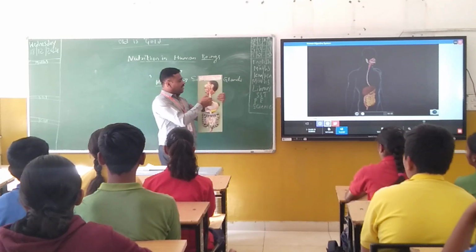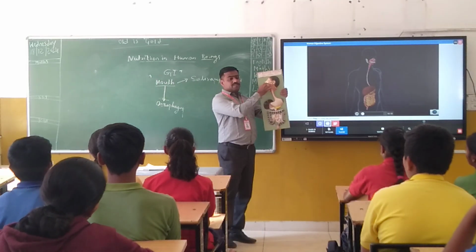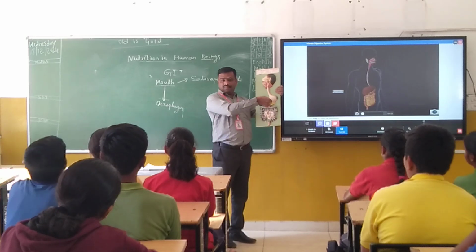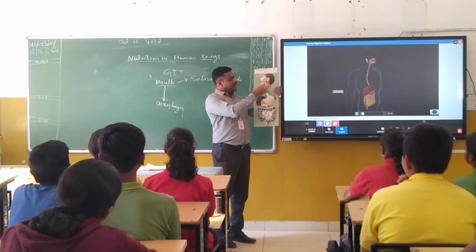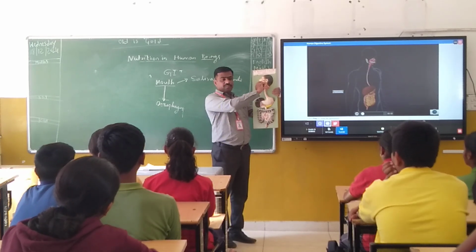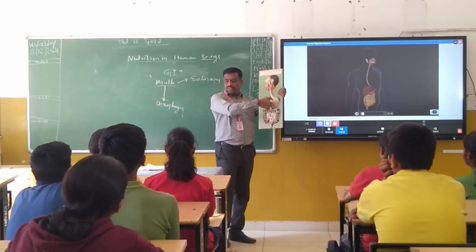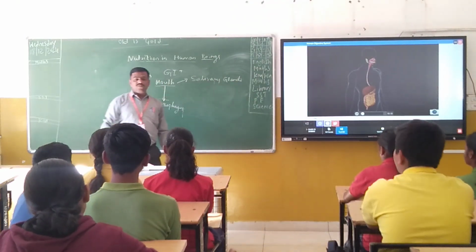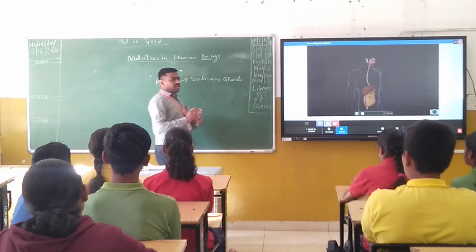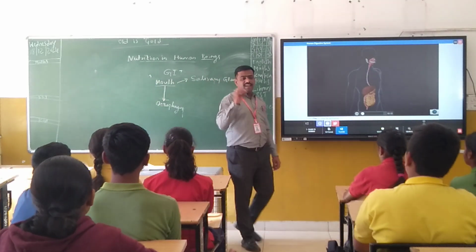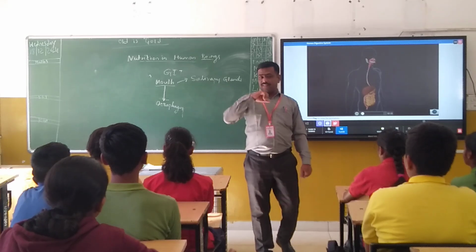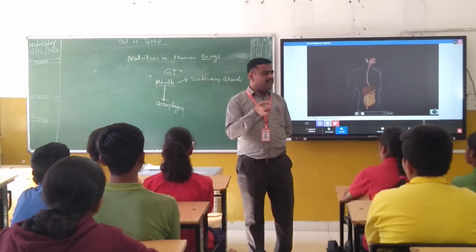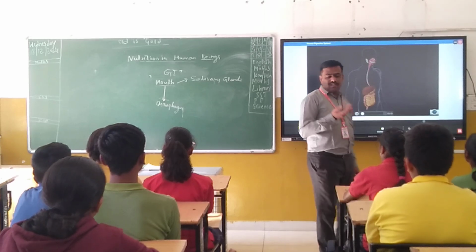Its work is to carry the food from the buccal cavity to the stomach. Only that. And again, they may ask you the question in the exam: name the part of the digestive system where no digestion of food takes place. Which is that? Esophagus. Esophagus is the part where no digestion of food takes place.